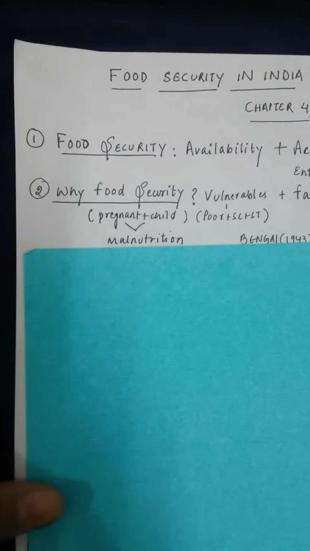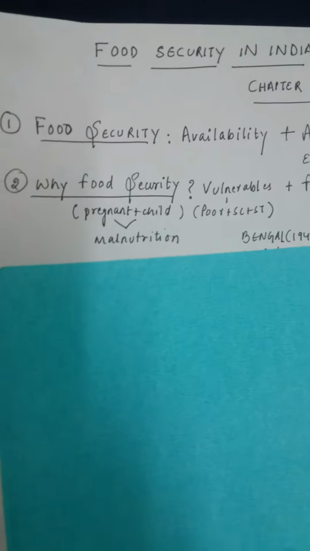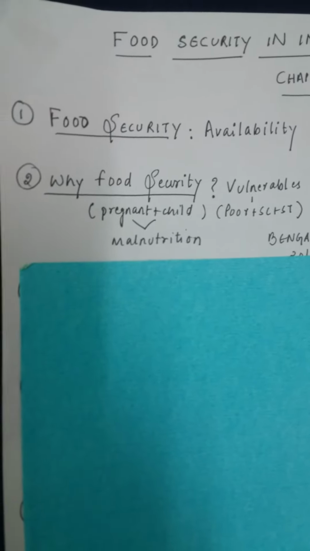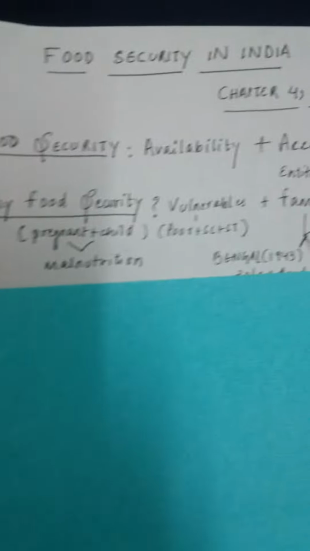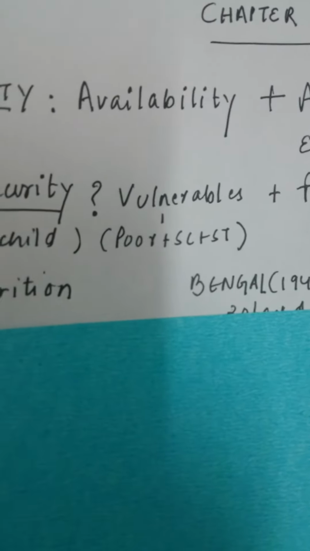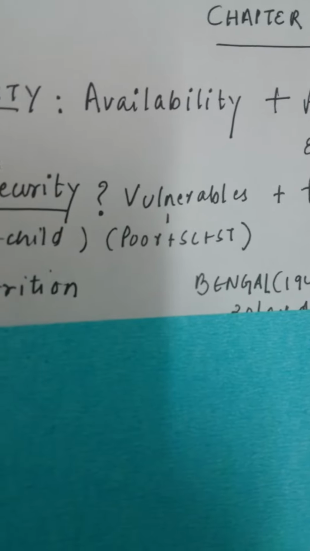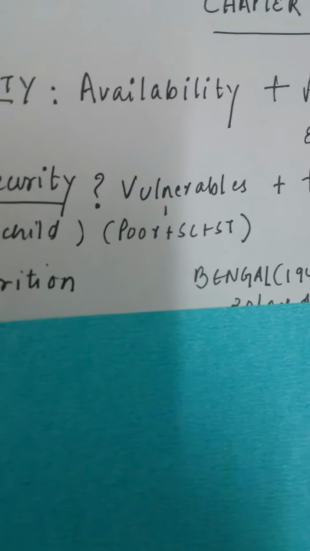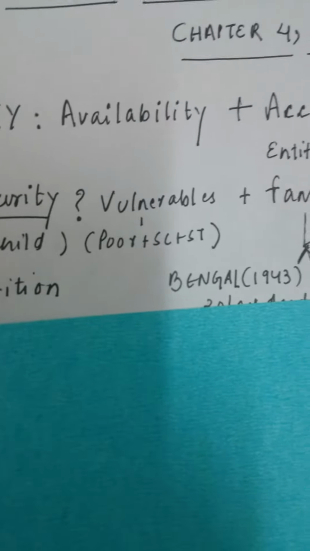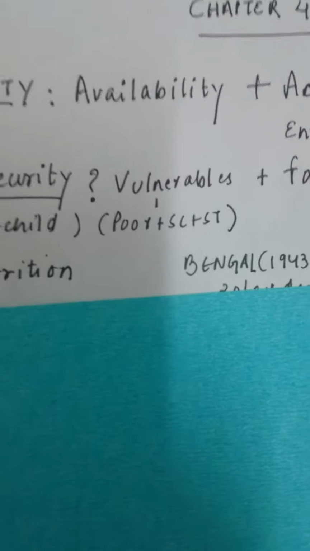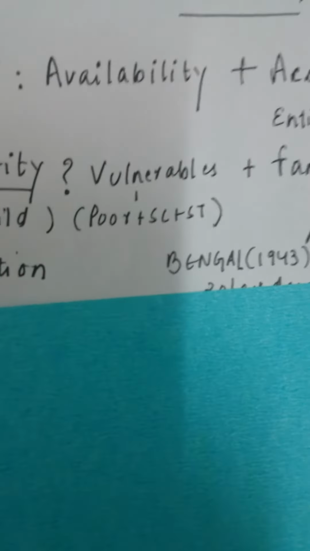Second point, why food security? What is the importance of food security? Food security is important because we want to protect the vulnerables. As we discussed in the last video, vulnerables may be anyone. It may be a poor person, it may be a scheduled caste person, a person from the community of scheduled tribe who have had innumerable disadvantages and they are still vulnerable.